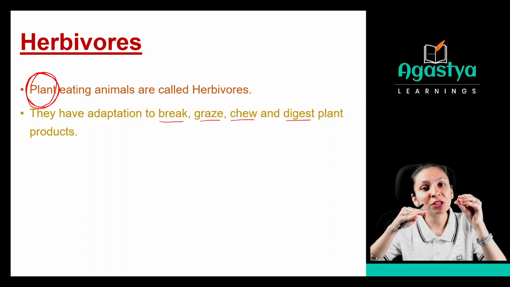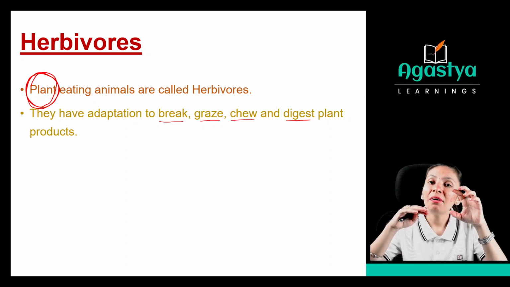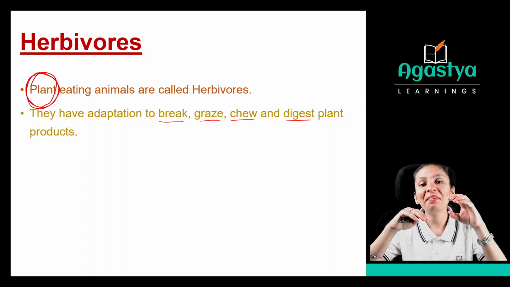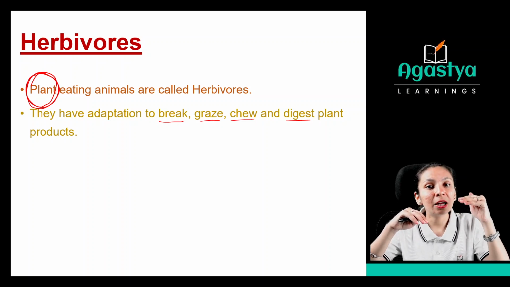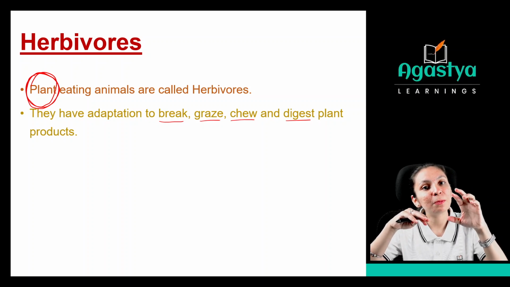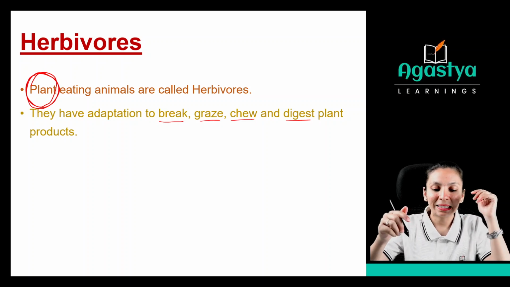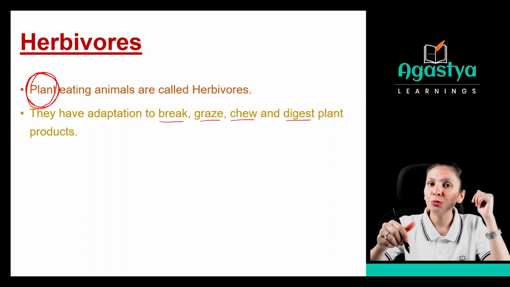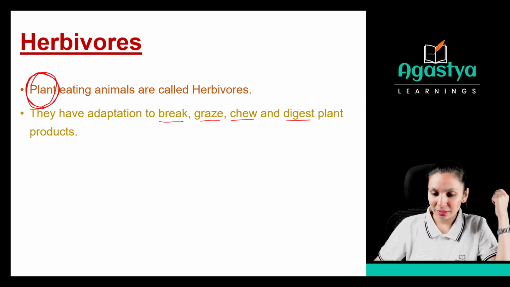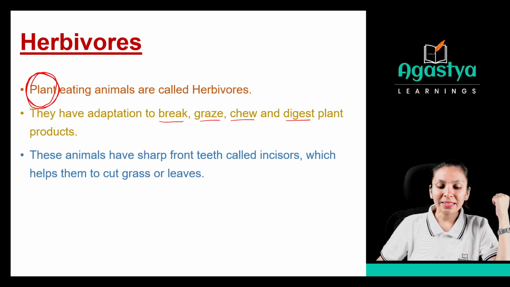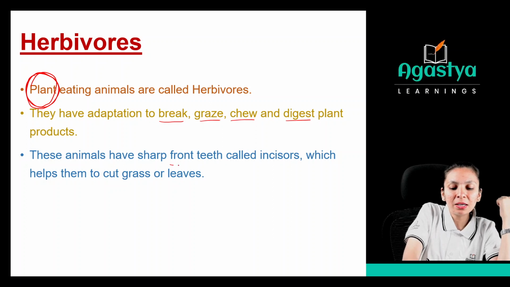You should get that much amount of component to get your nutrition, right? So how will you digest it? You should have that many adaptations. So these herbivores have that kind of adaptation so that they can break, graze, chew and digest this plant products.